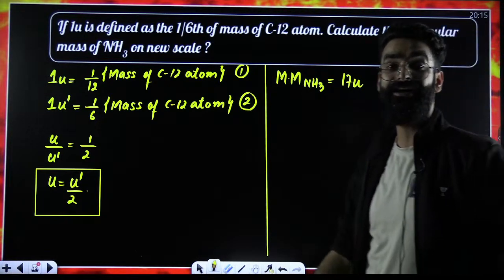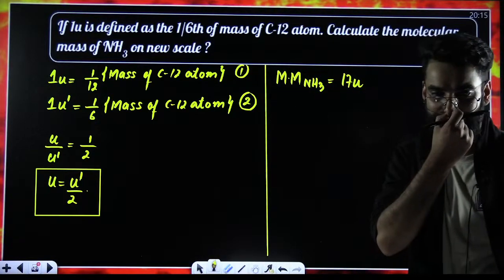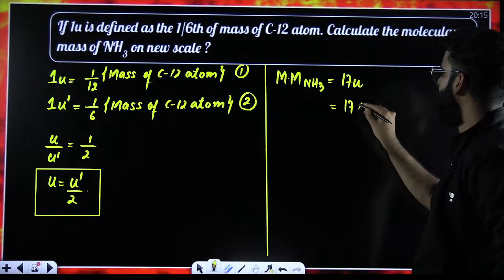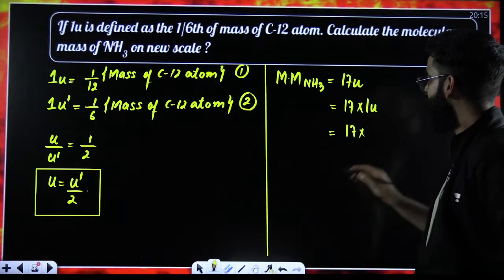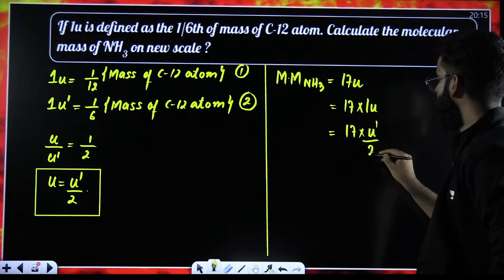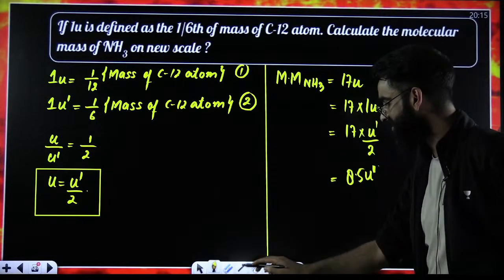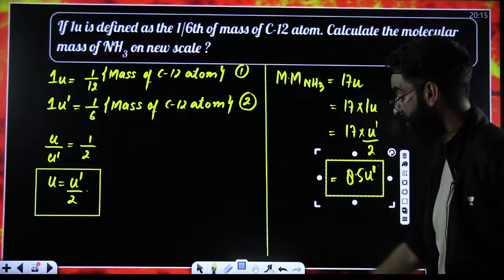But am I supposed to write the answer in u? No. I'm supposed to write the answer in terms of u dash. So it is 17 multiplied by 1 u, and you already know 1 u is u dash divided by 2. So the final value comes out to be 8.5 u dash. This is the molecular mass of NH3 as per the scale given to us in the question.